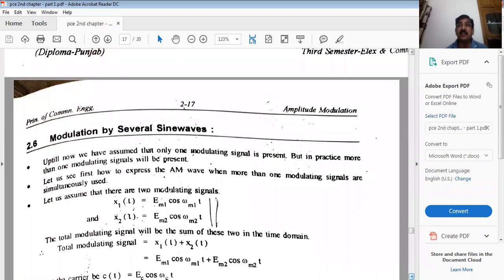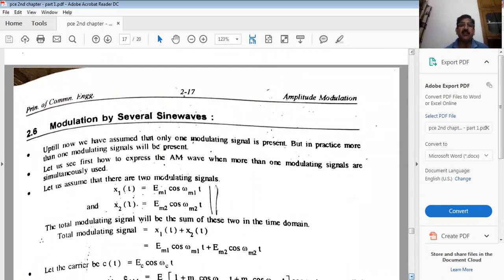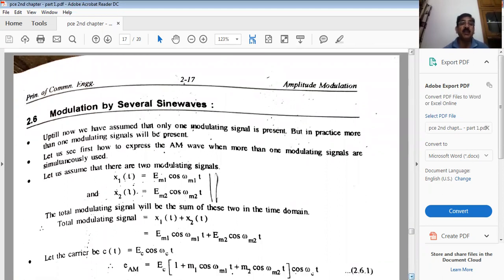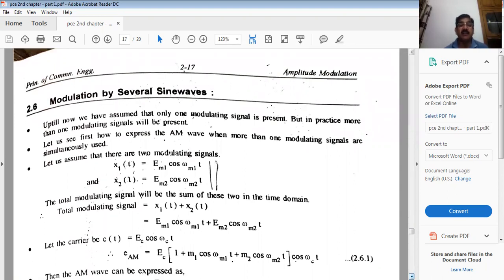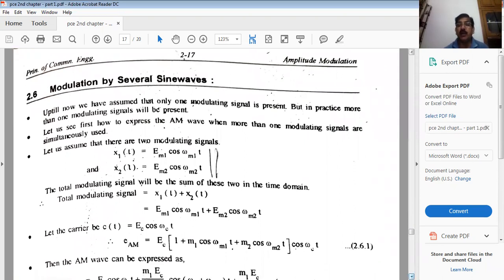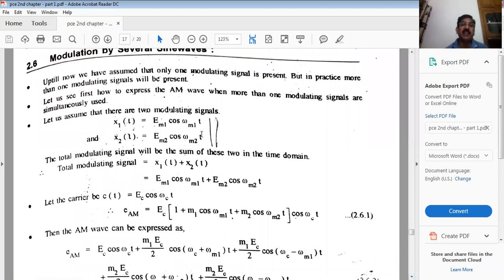This is what one carrier and one modulating signal was given. We have discussed just amplitude modulated signal for only one modulating signal, which is containing information, and it is being carried by the carrier. Now look at, even though it is not mentioned in your syllabus, but I'm giving you for your information. Even if we are having two modulating signals, but only one carrier. So again, we have to modulate it. It will come carrier only one, but modulating signals are two.